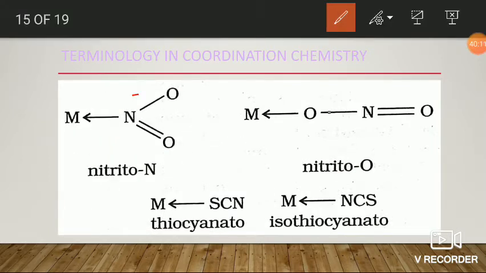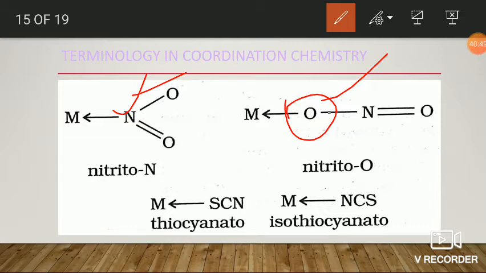here it is the nitrite ambidentate ligand, which can bond to the central atom through the nitrogen donor atom, or it may connect through the oxygen donor atom. In the nomenclature of a compound containing an ambidentate ligand, it is essential to mention the symbol of the donor atom after the name of that ambidentate ligand.